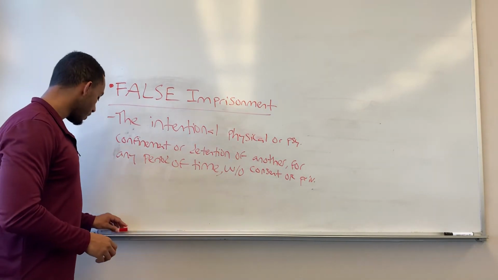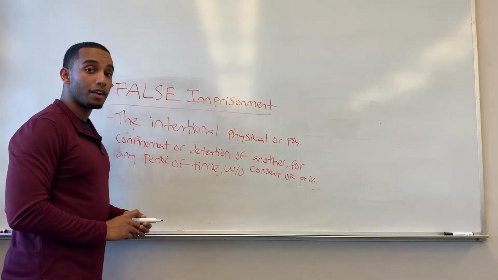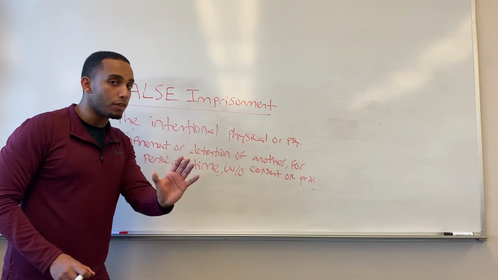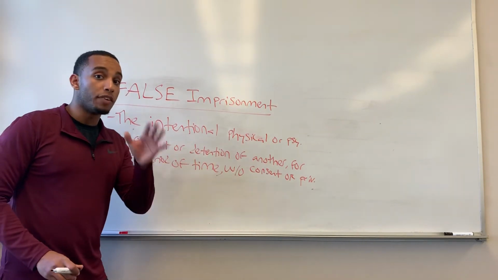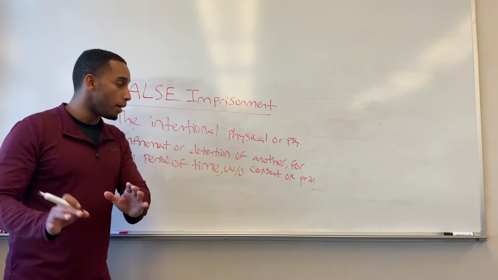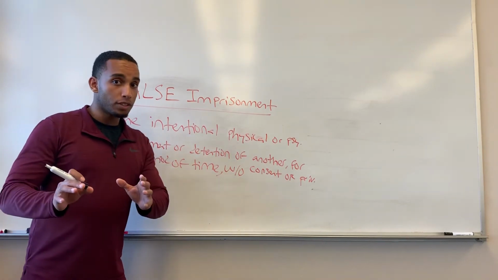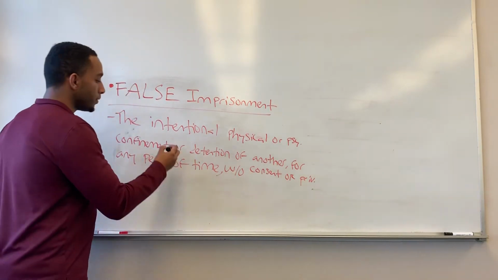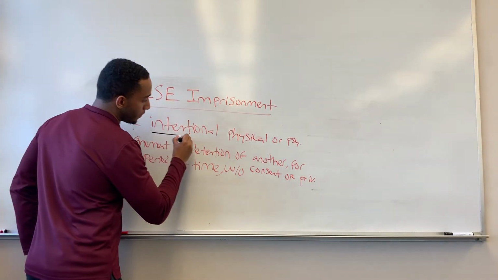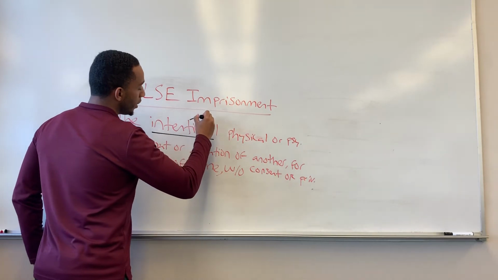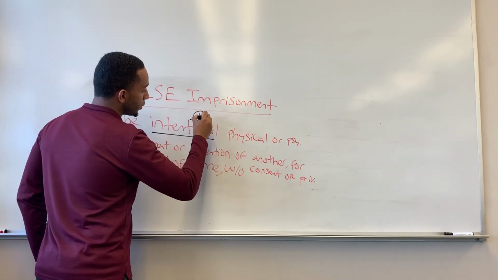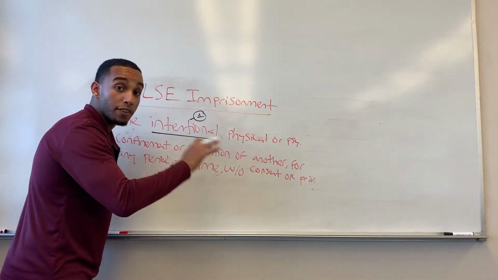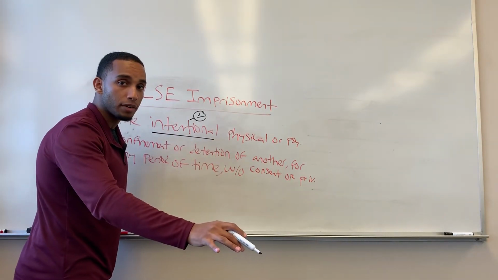So false imprisonment. False imprisonment means the intentional, physical, or psychological confinement or detention of another for any period of time without consent or privilege. So again, we have certain elements that we have to prove. So we have the intent. As I said, this is going to be a very common element that will be shared with all 7 intentional torts here. You have to prove that the defendant had the intent to do the act.